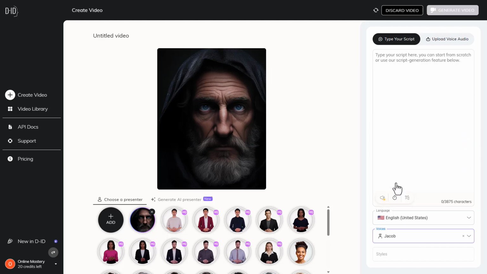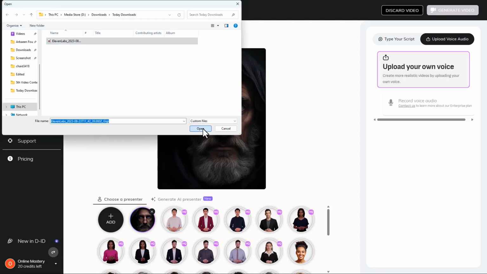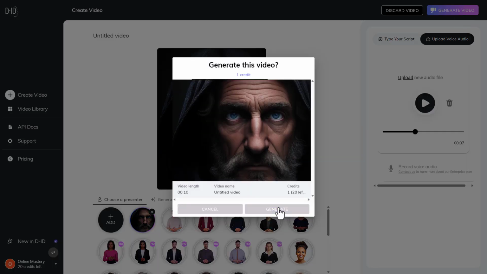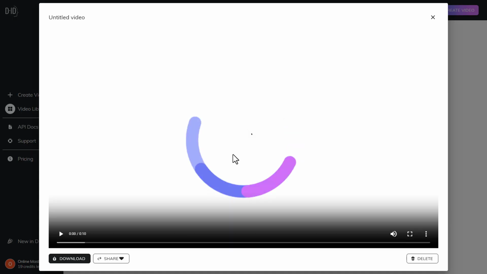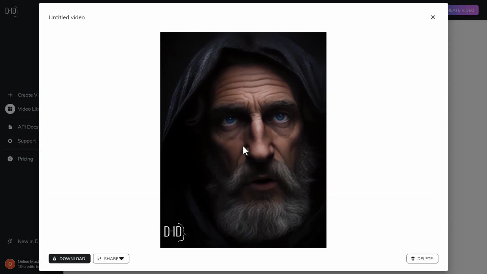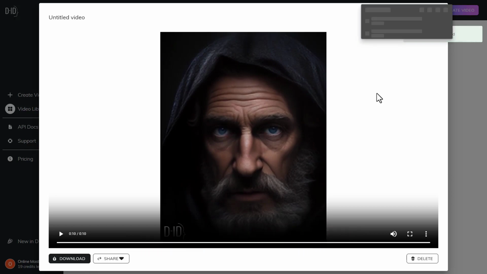After setting the desired animations, it's time to add the voiceover. Upload the audio file you generated with 11 Labs. Ensure the voiceover syncs well with the avatar's animations, making adjustments as needed. Preview the combined animation and voiceover to ensure everything flows seamlessly. Once satisfied, finalize and download the animated video.